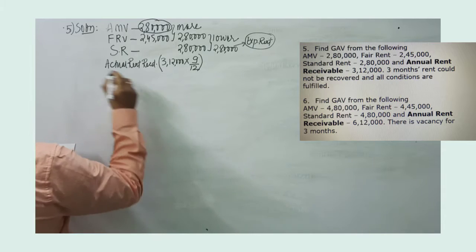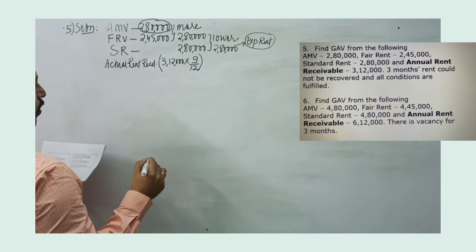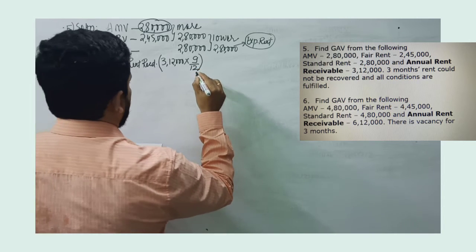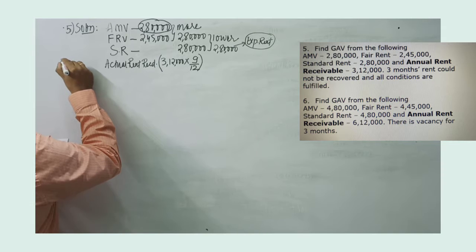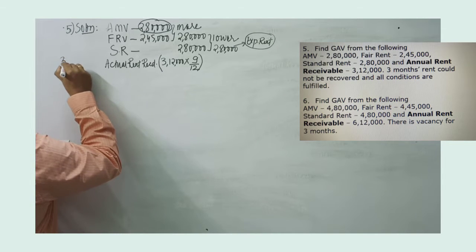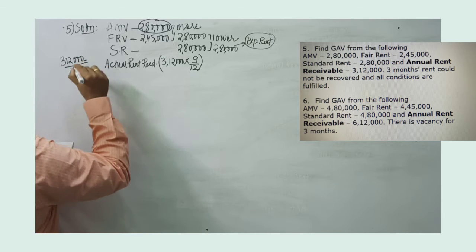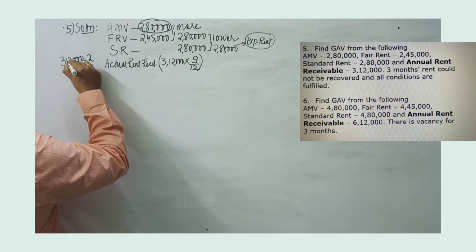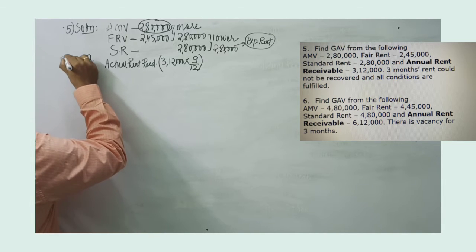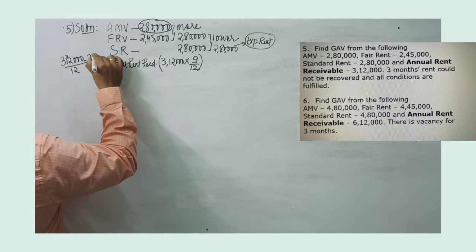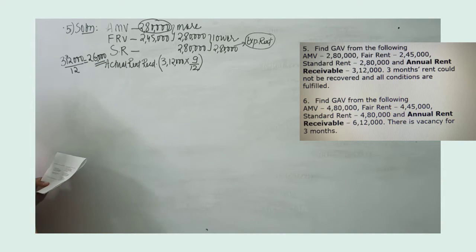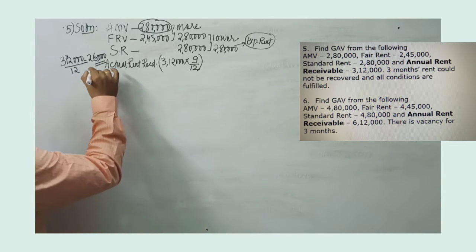Now let's calculate how much the 3 months rent is, or we can take into 9 by 12. We will take 3,12,000 divided by 12. Per month rent we will calculate. We will get 26,000. 26,000 is rent per month.